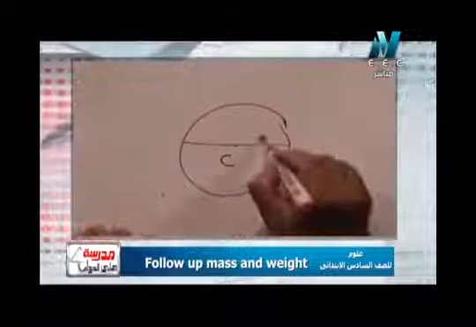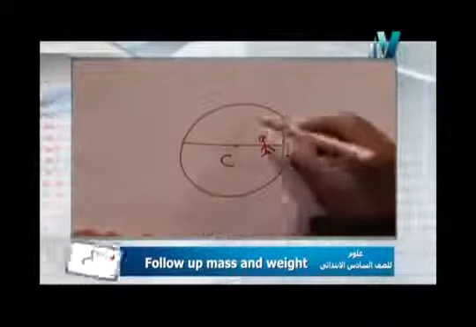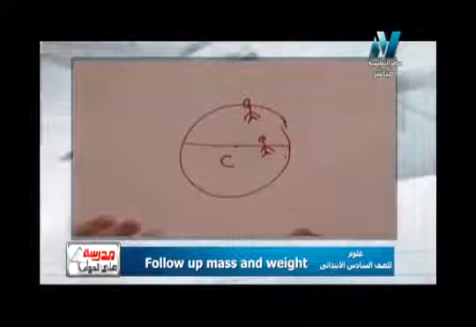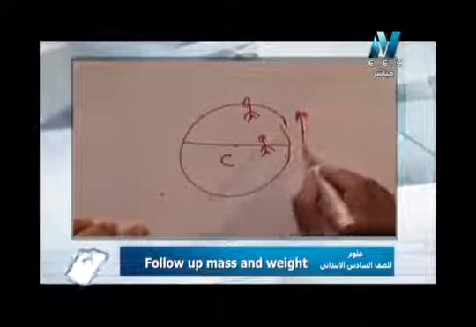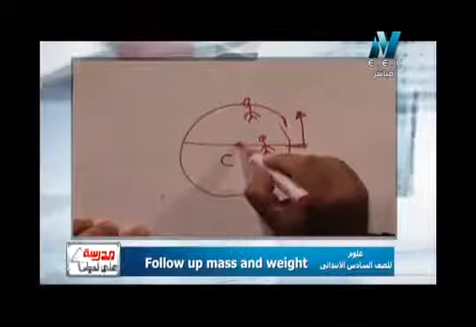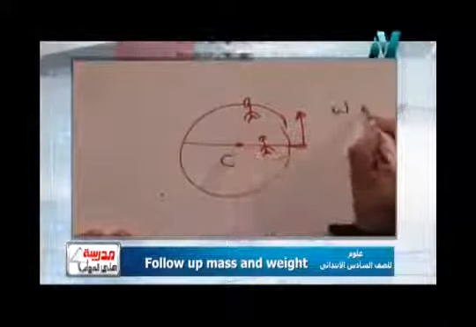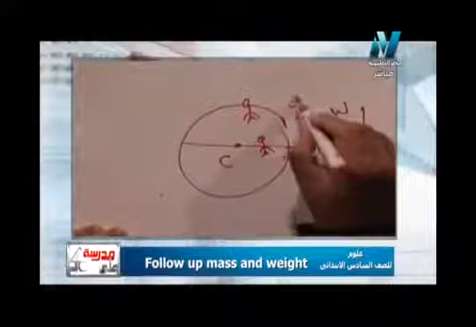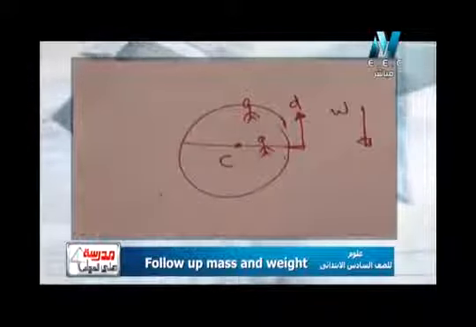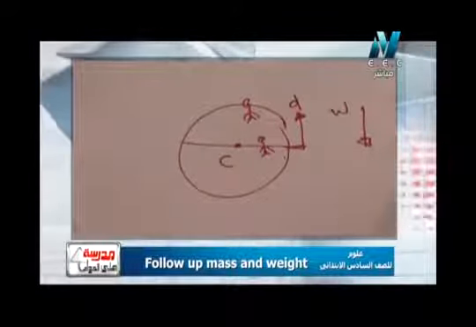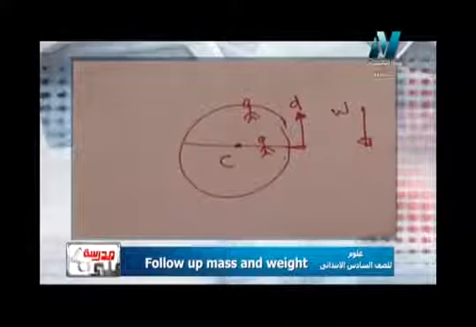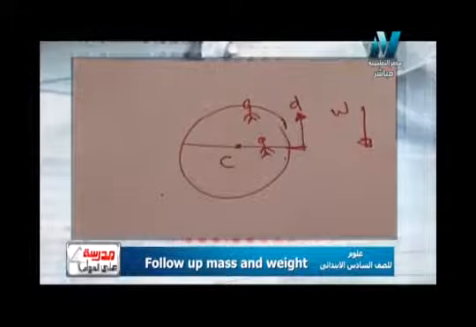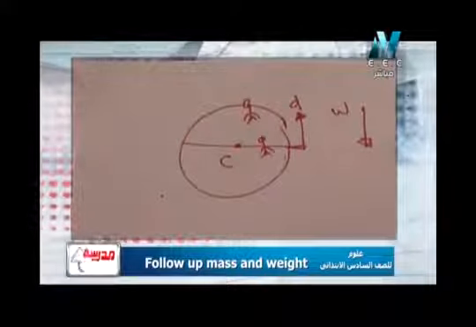If I am standing here and I change my place to the pole، لو غيرت مكاني للقطب الشمالي for example، what happens to my weight? If the distance increases، لو المسافة بيني وبين الcenter زادت، the weight decreases. So the relation between them is what? The relation is inversely proportional. يعني كل ما ابعد عن المركز, when I increase the distance between the planet center and my place, the weight decreases. كل ما ابعد عن المركز او كل ما ازود المسافه الويت بيقل.